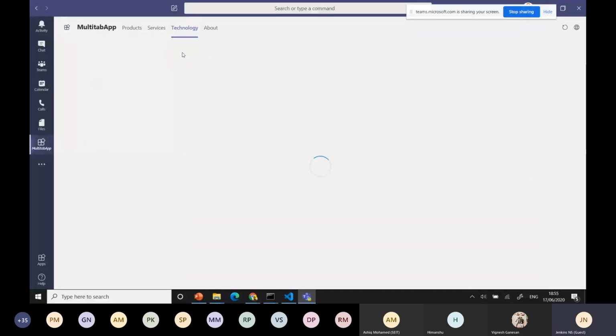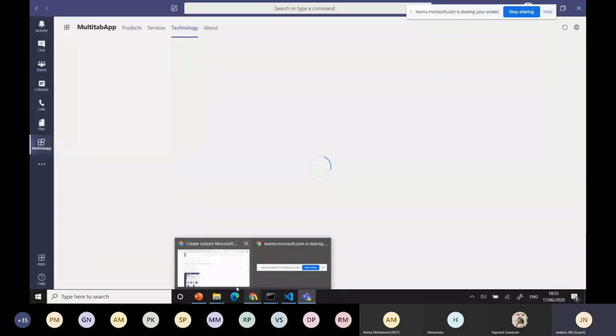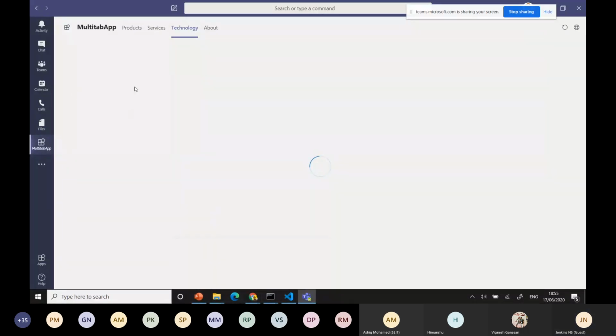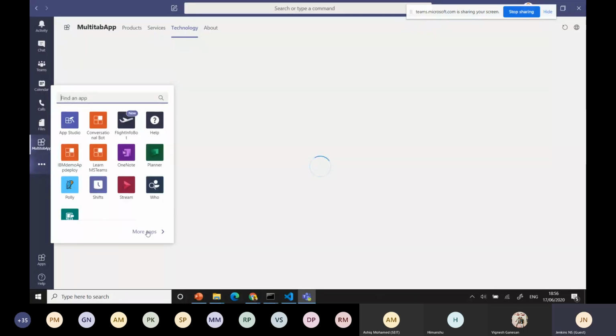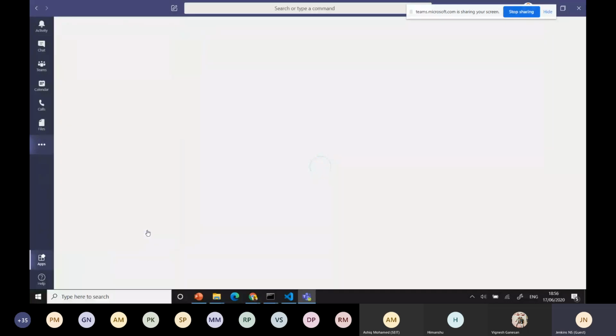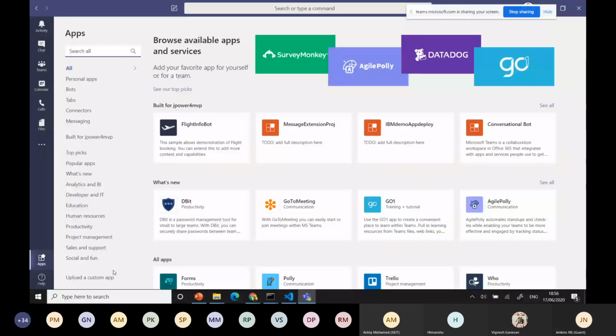The same thing you can load as a message extension. I'll show another example, and I have some tab examples there too. It's taking time; it's a tab with content that will load. I'll show you different things.